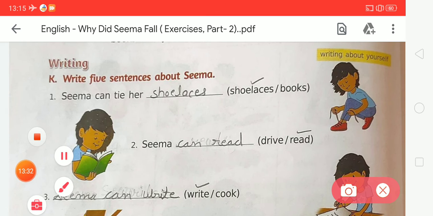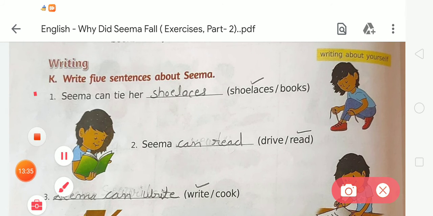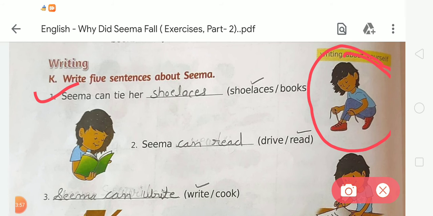Okay, so first of all here is number 1, Seema can tie her. So here are two options, we have to choose the correct one, and after that we have to write that correct option on the given blanks. So student, Seema can tie her, so we have to write here shoelaces. As we can see that Seema ties her shoelaces, so we have to write here shoelaces. Okay, so the spelling of shoelaces is SHOELACES, shoelaces. Seema can tie her shoelaces. Okay, so the first sentence is done.